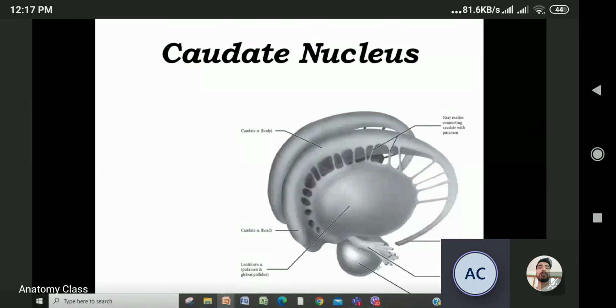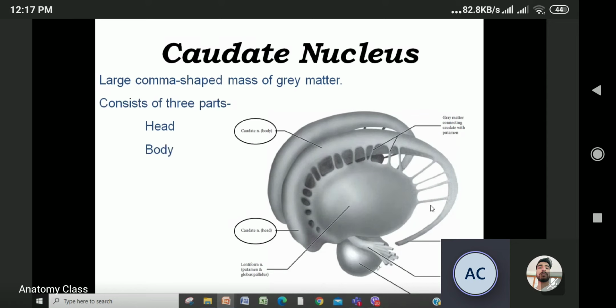Now we'll talk about the caudate nucleus. So this is the caudate nucleus. This is a large comma-shaped mass of gray matter. It consists of head, body, and tail. Look at it. This is the caudate nucleus, and it consists of head, body, and tail.